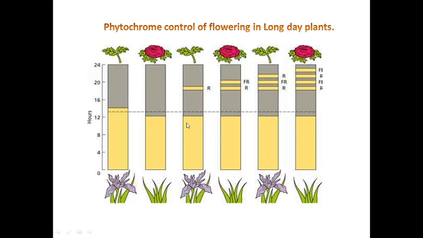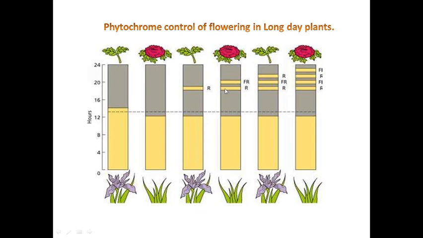Now what happens if the night period was broken with a flash of red light? The plant showed flowering, because the splitting of the night into two doesn't matter for this, so it showed flowering here.